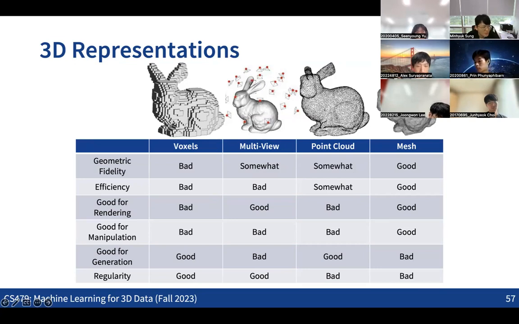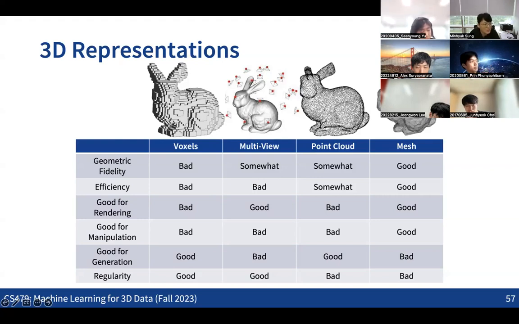For multi-view images, this is not a representation that can directly represent all the geometry, so it is also not ideal for capturing all the details of the geometry. But still, from multi-view images, we can try to recover the 3D shapes. We are going to get into how we can recover the 3D geometry from multi-view images.